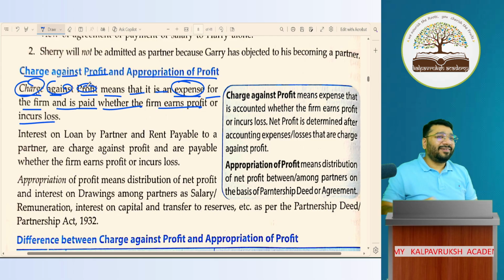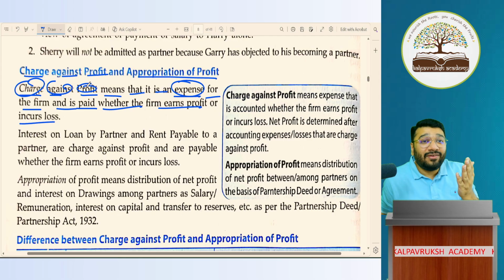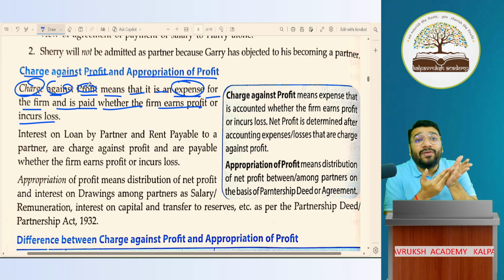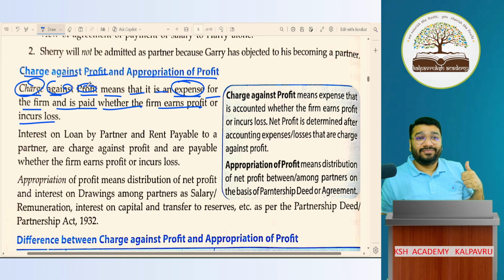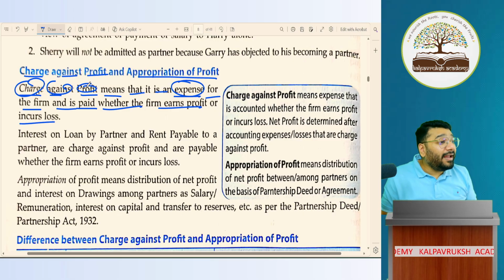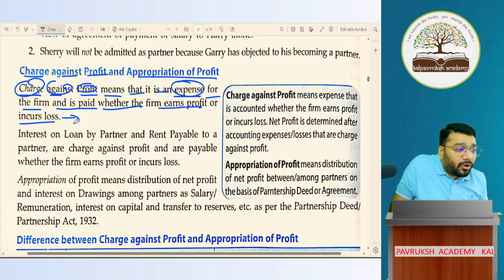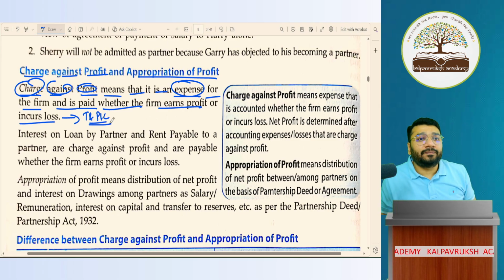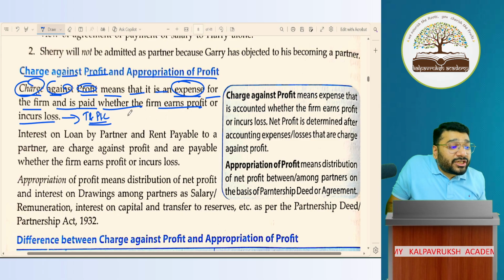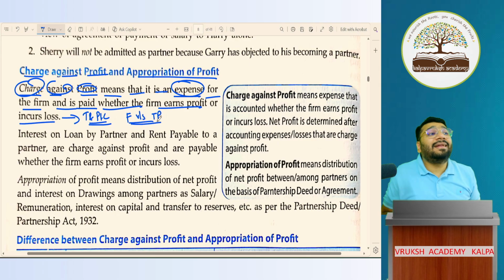Very good, donkey fellow. From the last 45 minutes I'm screaming and telling you charge against profit item will go to your trading and P&L account. Will not go to P&L appropriation account. It will go to your trading and P&L account. Got it, not got it? So all this will go to your trading and P&L account. Put an arrow mark and write it. This is a transaction between firm and third party.